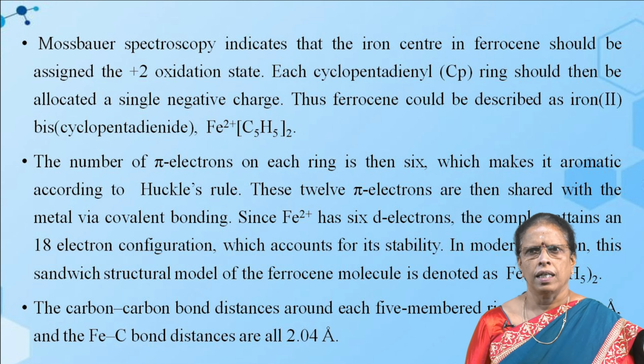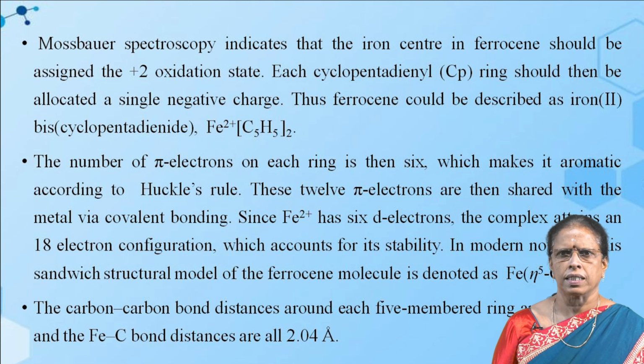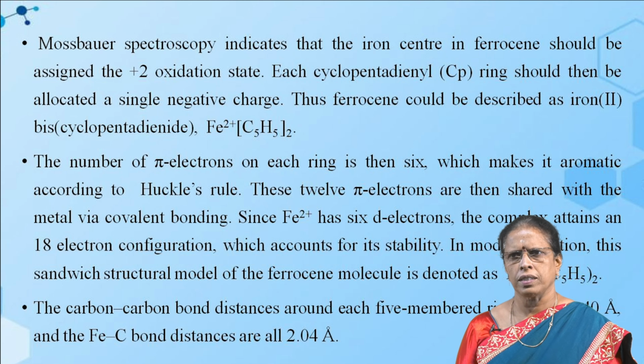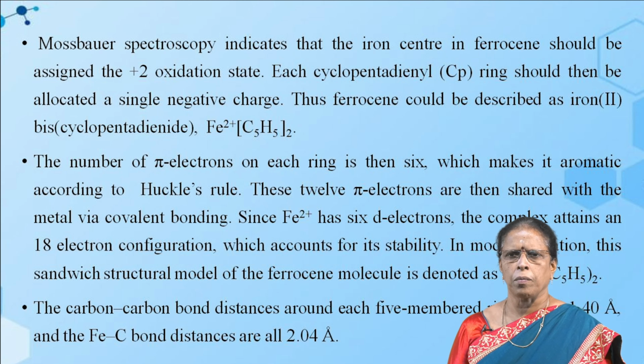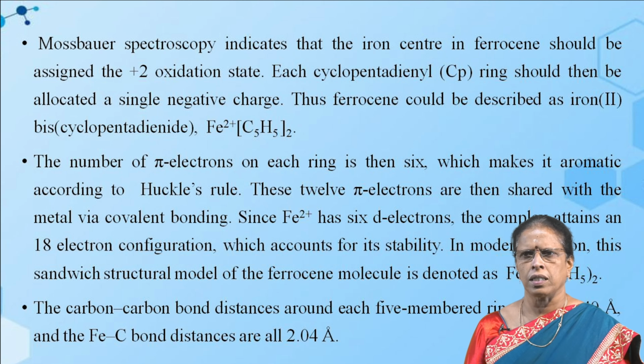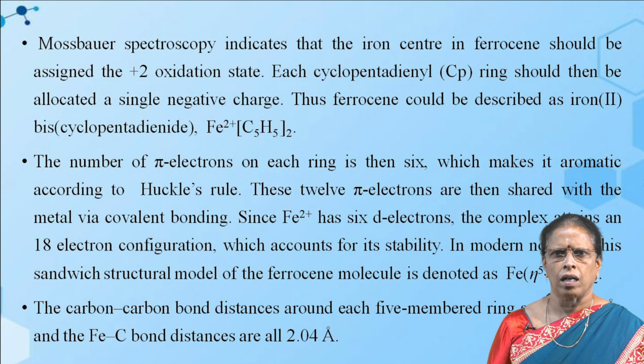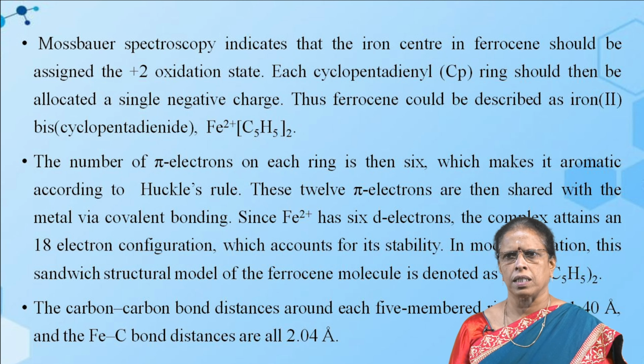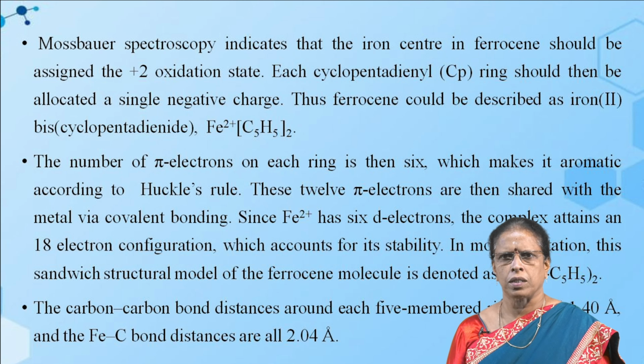In modern notation, this sandwich structure model of the ferrocene molecule is denoted as Fe(eta5-C5H5) twice. The carbon-carbon bond distances around each 5-membered ring are all 1.4 Angstrom, and the Fe-C bond distances are all 2.04 Angstrom.